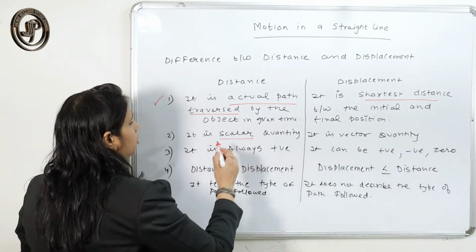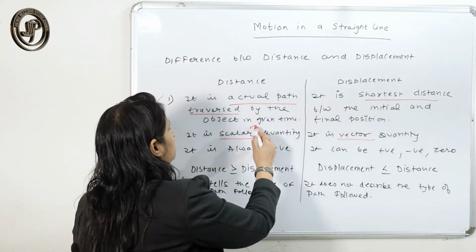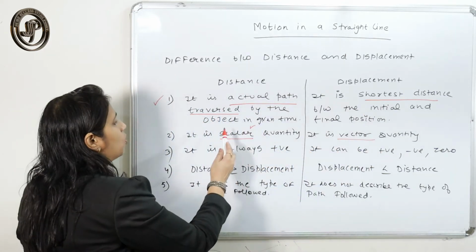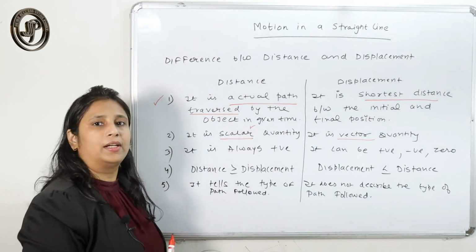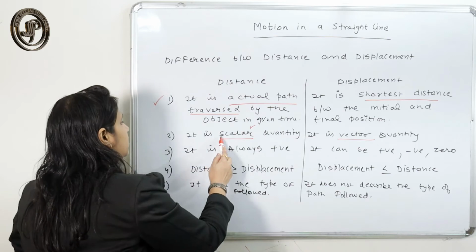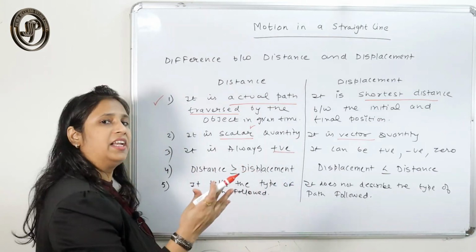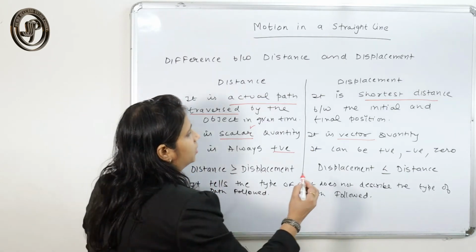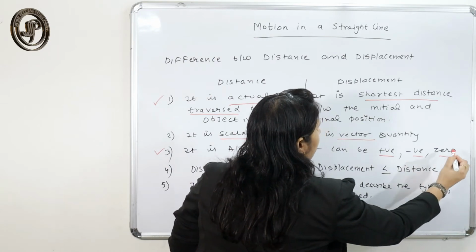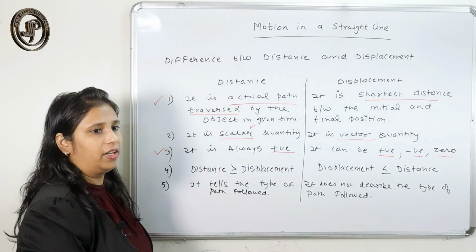And we have also studied that distance is a scalar and displacement is a vector quantity, meaning distance has only magnitude, it does not depend on direction, while displacement depends on direction. Since distance does not depend on direction, whenever we travel in any direction, distance comes always positive. But displacement can be positive, negative or 0.